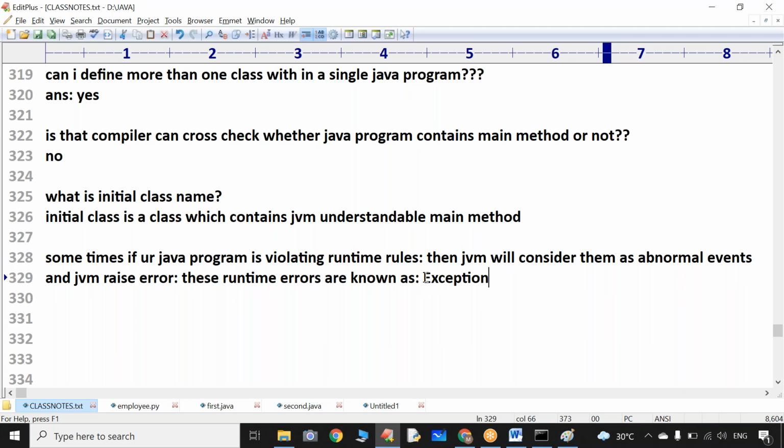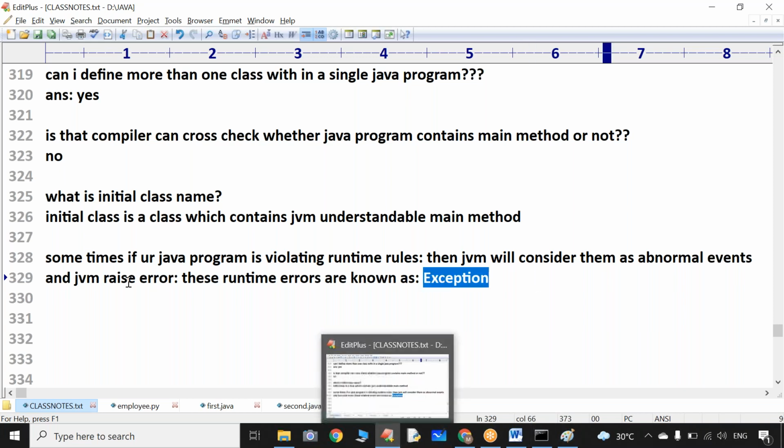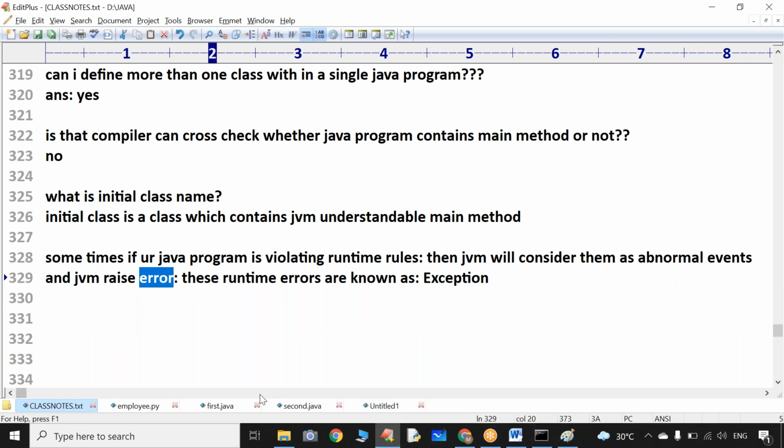Now tell me, are you comfortable with the definition of exception? Exception is nothing but an error only. But is this error generated at compile time? No. This error is generated at runtime. Who is going to generate this error? The JVM. When will the JVM generate the error? When you are not following runtime rules. So according to the Java language, runtime errors are treated as exceptions.